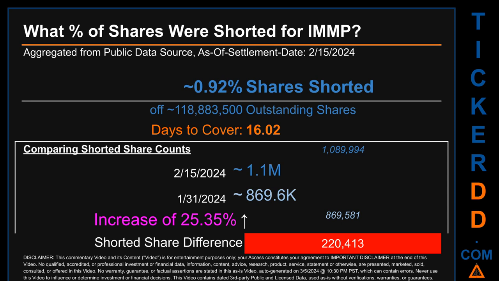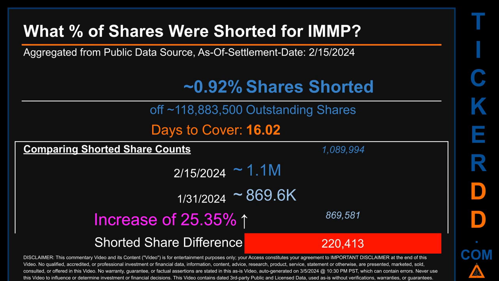What percentage of shares were shorted for IMMP for the 2-week period ending on settlement date, February 15, 2024? About 1.1 million shares of IMMP were shorted out of a total of approximately 118.9 million outstanding shares. Therefore, for IMMP, based on as-is discovered public data when this video was generated, the ticker has a short interest of roughly 0.92%, which I got by taking the number of shorted shares and dividing it by the number of outstanding shares to get the percentage value. Days to cover is 16.02.